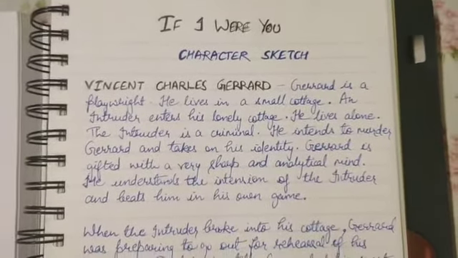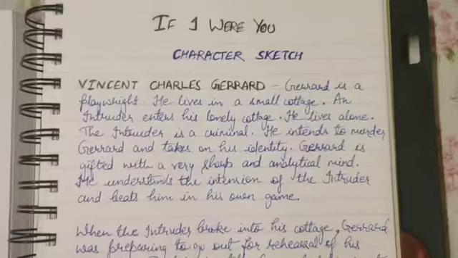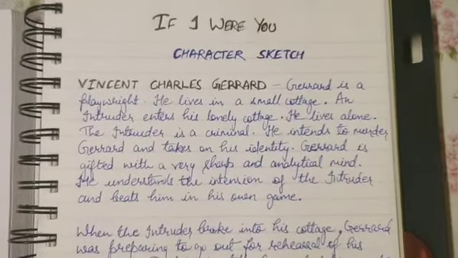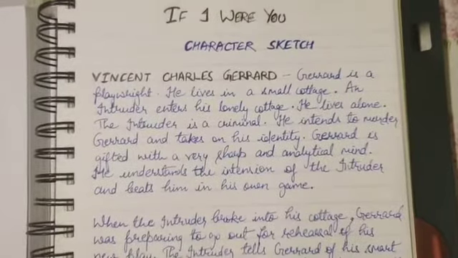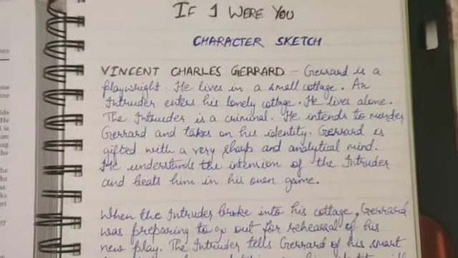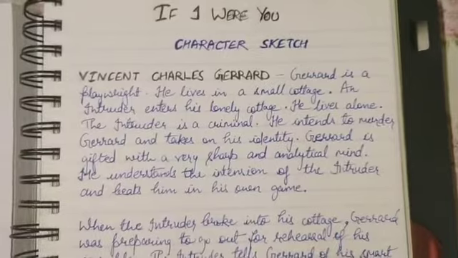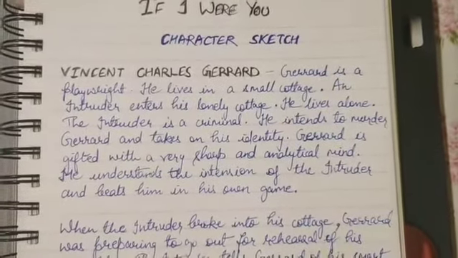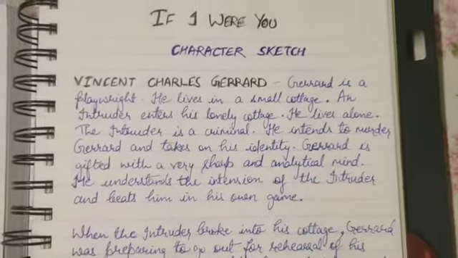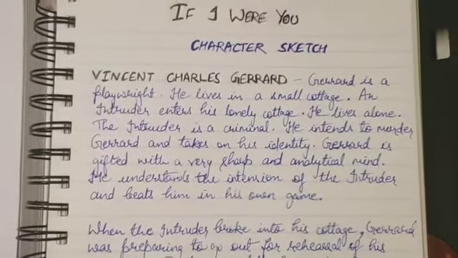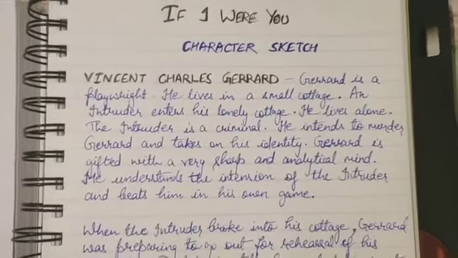So, what happens in this drama? First of all, it is written by Douglas James, who is a playwright. Playwright means one who writes plays. So, it is very lucid. Lucid means it is written in a very easy manner, an easy way that you can understand it properly, and at the same time it is interesting and humorous also.